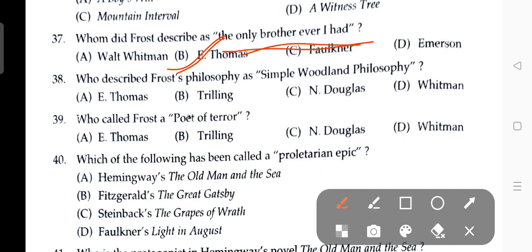Who described Frost's philosophy as simple woodland philosophy? The answer is C, Douglas. And who called Frost a poet of terror? The answer is Trilling.